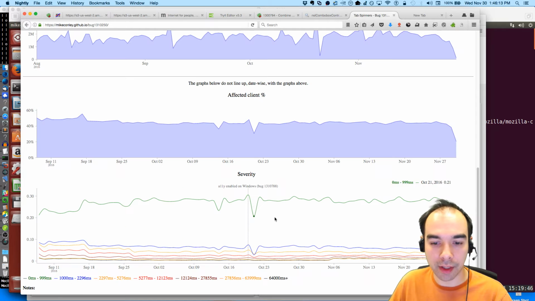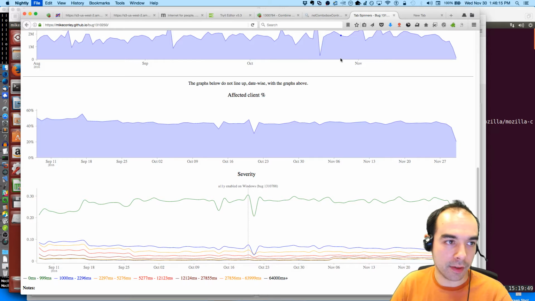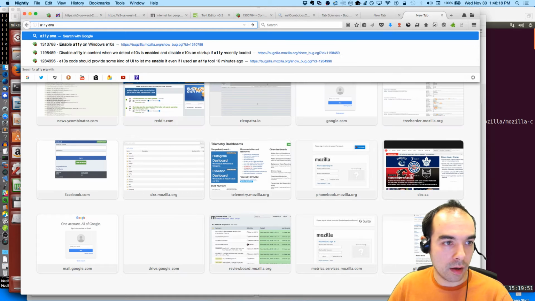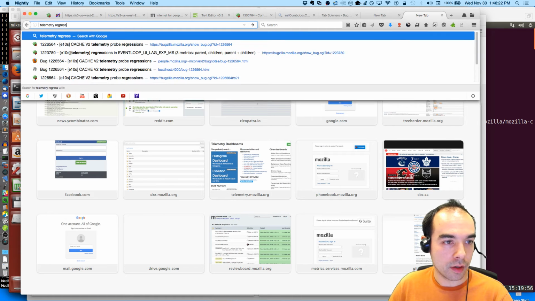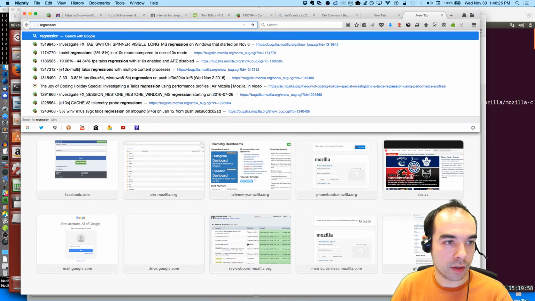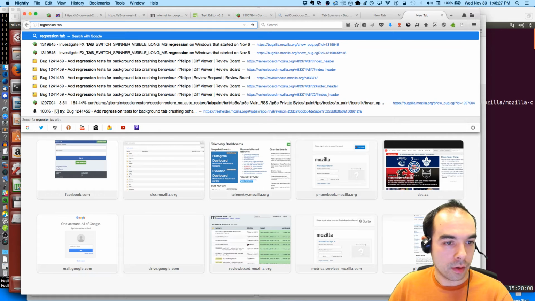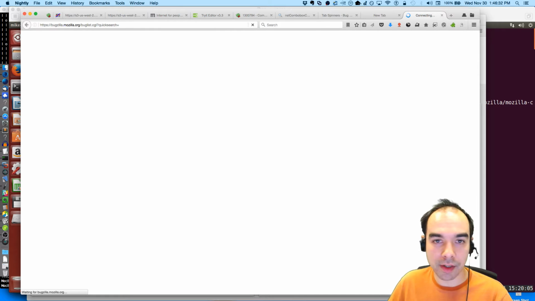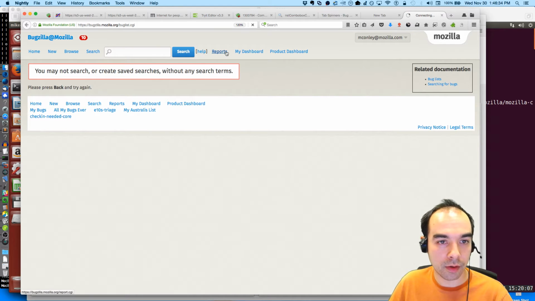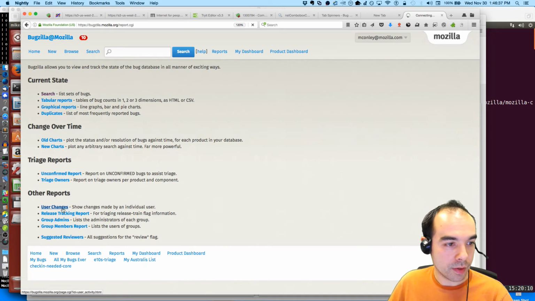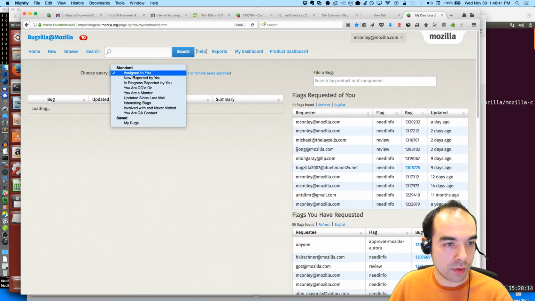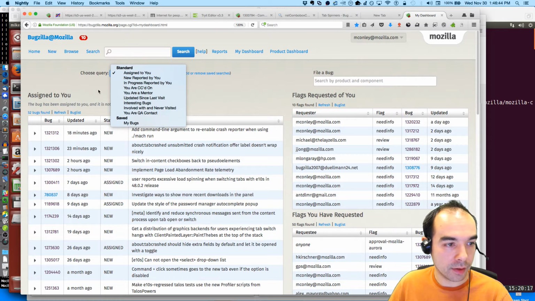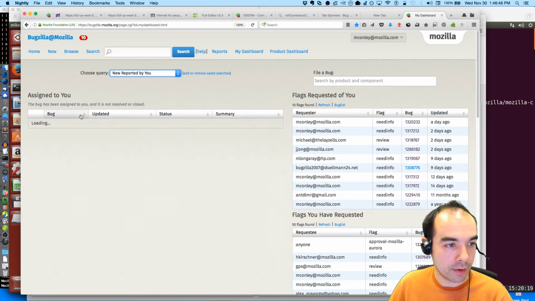While we wait for that build, however, I'm going to find the bug I filed yesterday. Telemetry regression tab. Where did I add that? I guess I'll just ask Bugzilla for my own user report. User changes. Or, you know what, my dashboard will actually show it to me. Choose that I filed reported by you.